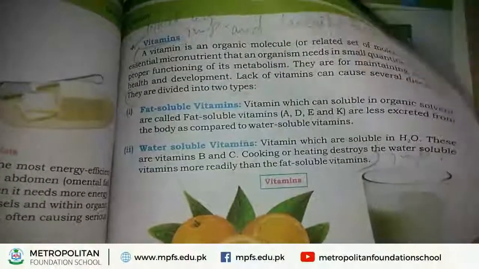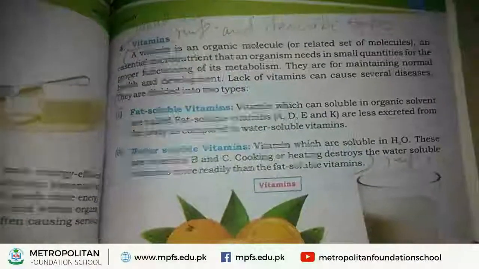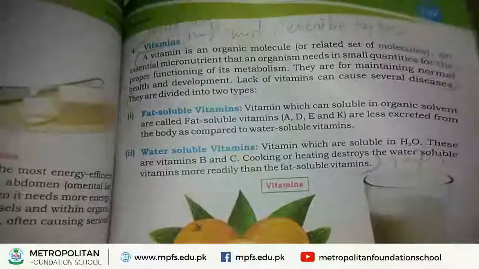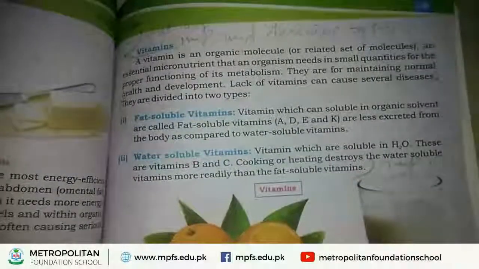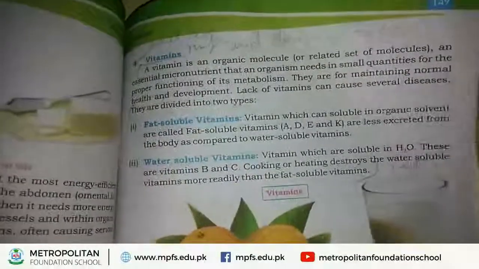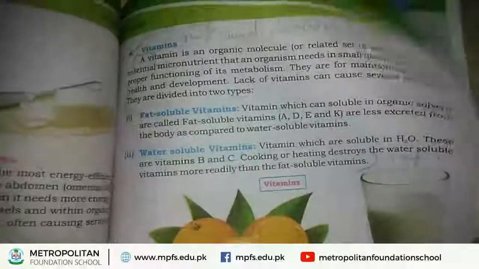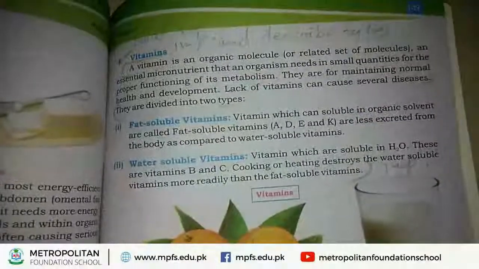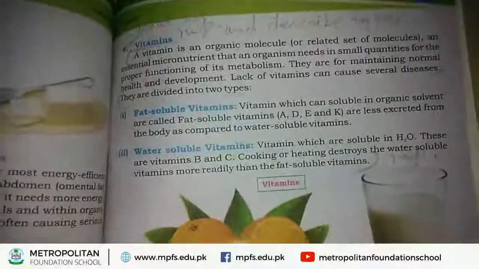Examples are vitamin A, vitamin D, vitamin E and vitamin K. They are found in our body in smaller amounts as compared to water soluble vitamins.